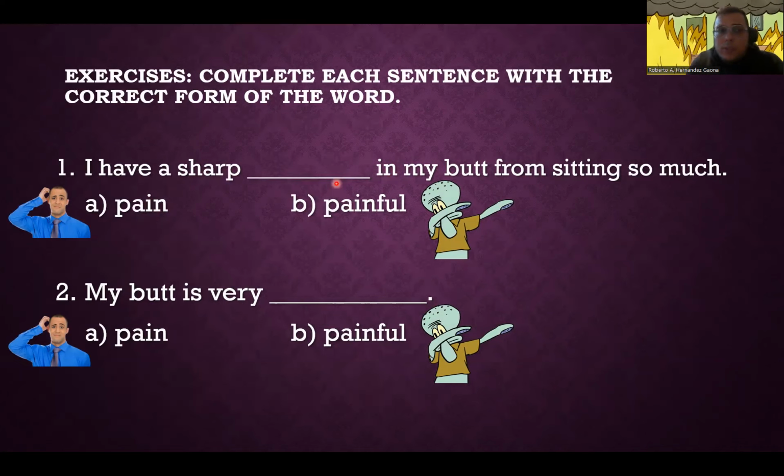So for a lot of people, it's just like checking the mechanics of word forms, or the sentences in general. Do I need something in particular? And for those people who also have a hard time understanding how people can just tell by listening, we mentioned the example in Spanish. It's like if I say, tengo un doloroso agudo en mi trasero de estar sentado tanto tiempo.